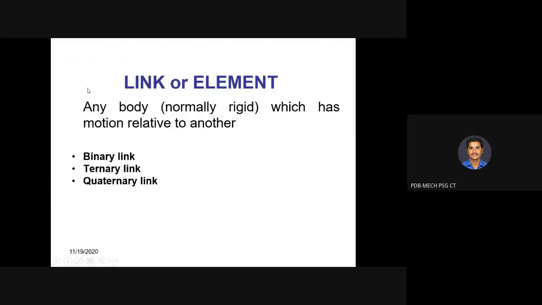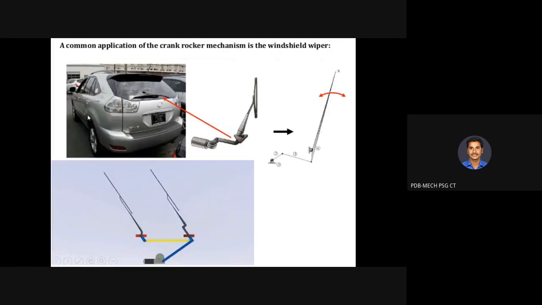So before entering into the course, we need to understand some basic terminologies or basic definitions, so that the subsequent topics can be more interesting. So we can start with link or element. Yesterday Madam explained that a mechanism consists of the connection of different links. It is all about studying the motion or acceleration of links.